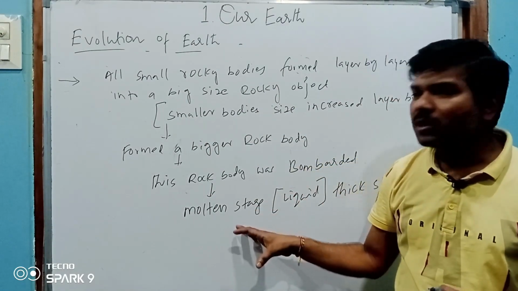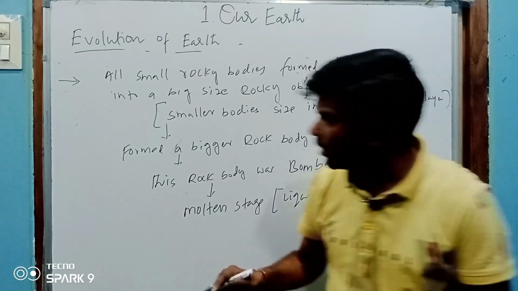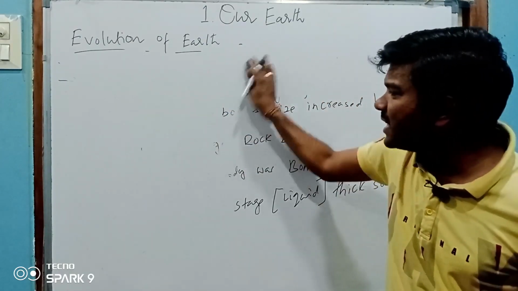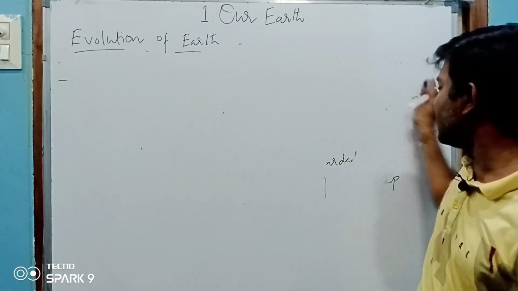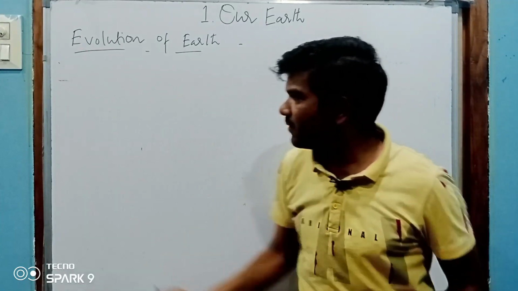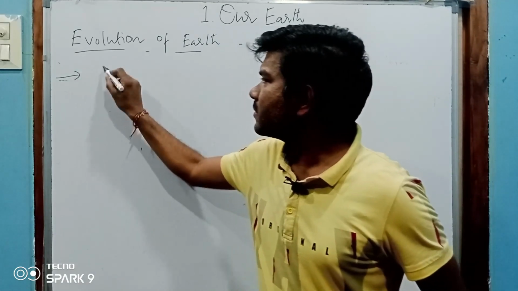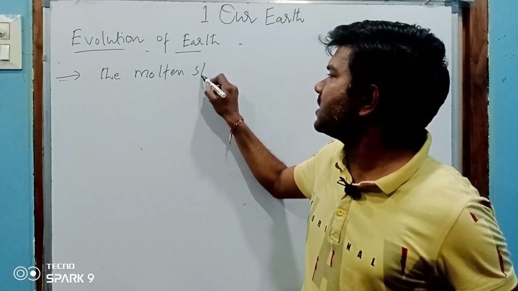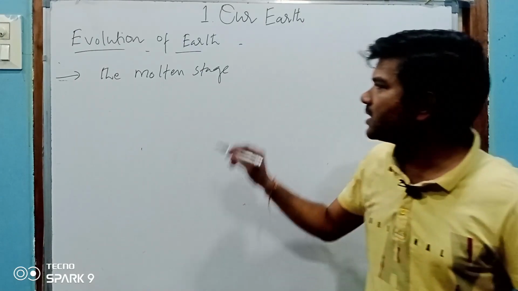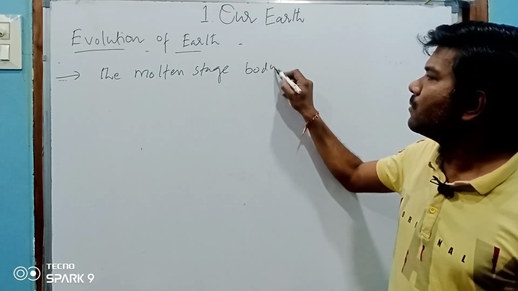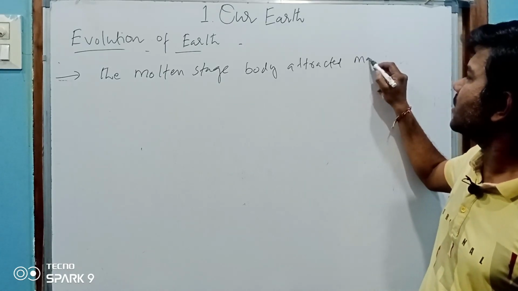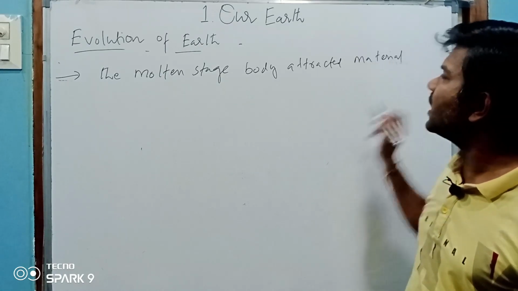Now it is in a molten stage. It is attracting some other material from space. For example, the molten stage body attracted material from space.